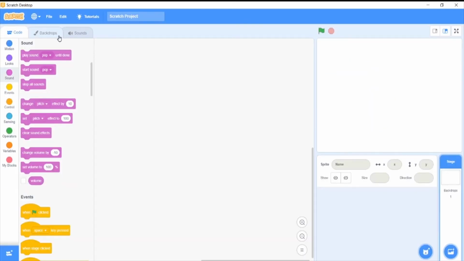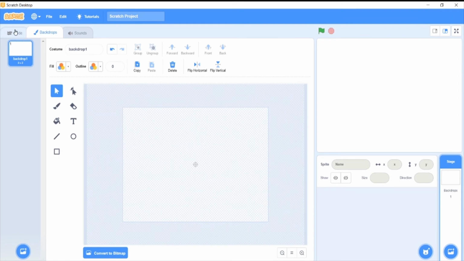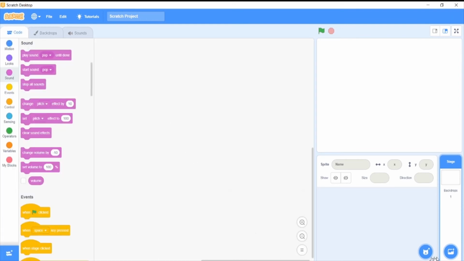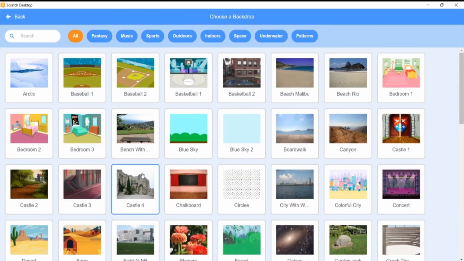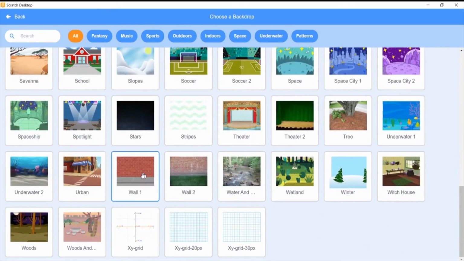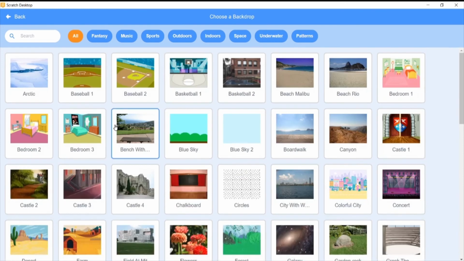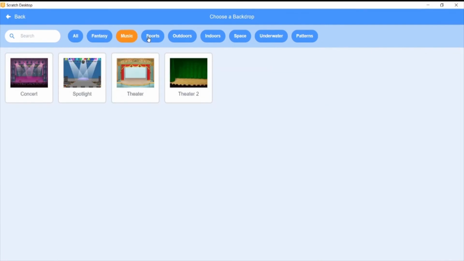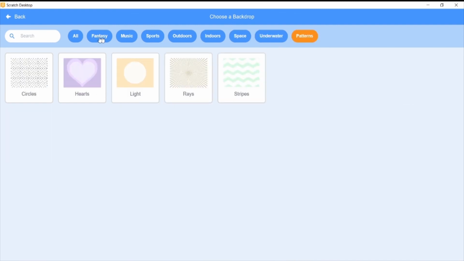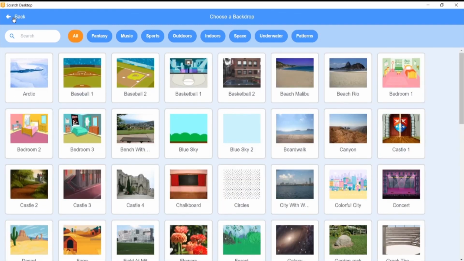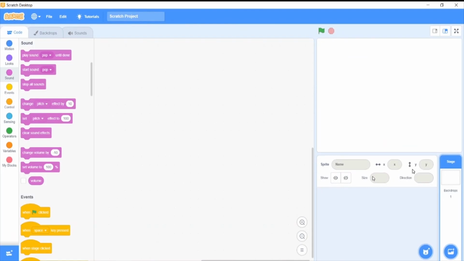If you're feeling busy, you can skip creating your own backdrops and sprites. For the backdrops also you can find a lot of backdrops which Scratch itself has for creating a program. So you can find fantasy, music, sports, outdoor, indoor, space, underwater backdrops. You can discover all of them if you don't want to create your own backdrops. By the way, I won't be focusing more on backdrops. I will be focusing more on sprites.